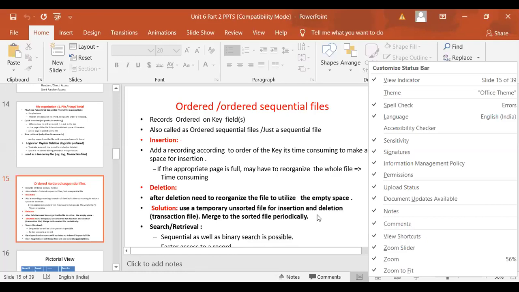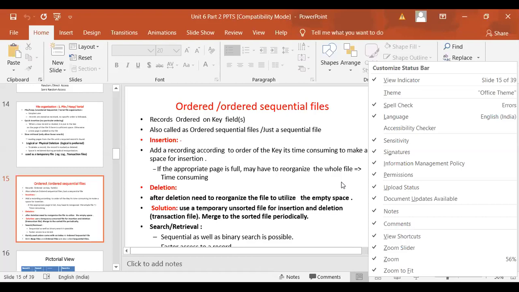We already know this from when we did positional insertion for the array. The same technique we have to follow here: add records according to the order of the key value. It is time consuming, and we need to make space for the insertion. If the appropriate page is full, we have to reorganize the whole file, which is time consuming. Same after deletion, we need to reorganize the file to utilize the empty space, because we are inserting a record at a particular position. In the same way, we are deleting a record from a particular position, so how to utilize that empty space is going to be a problem.